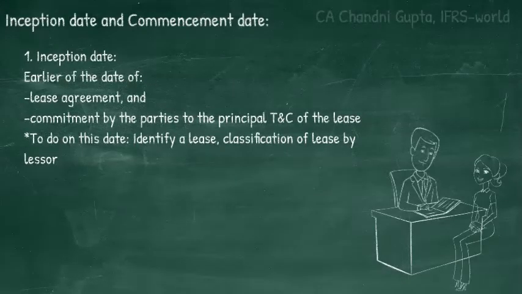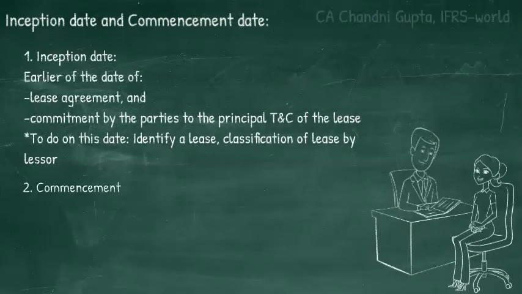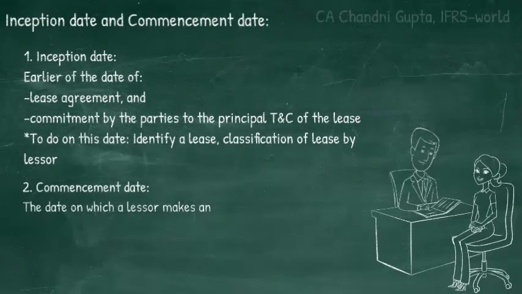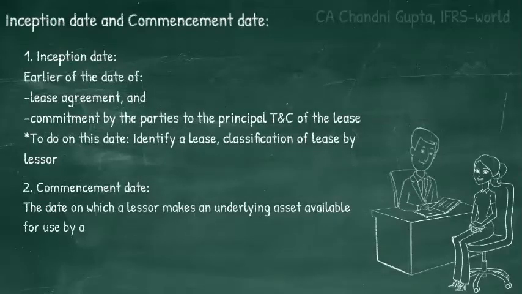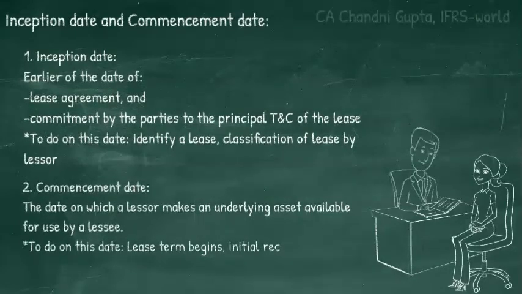Now we move on to commencement date. Commencement date is the day when lessor makes the underlying asset available to the lessee for her use. In our example, it was a vending machine. On this day, the lease term begins and entities have to do the initial recognition.